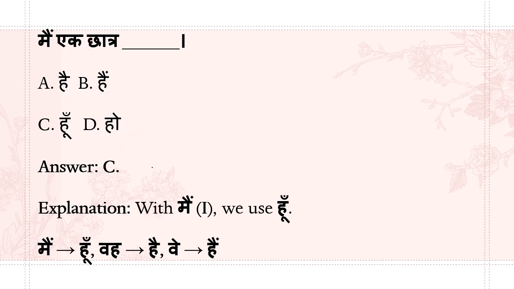So, मैं एक छात्र dash. How will it end? hai, hain, hoon, ho. So मैं always ends with hoon. मैं एक छात्र हूँ. Okay, and if it is वह, it's hai; वे means hain. Okay.